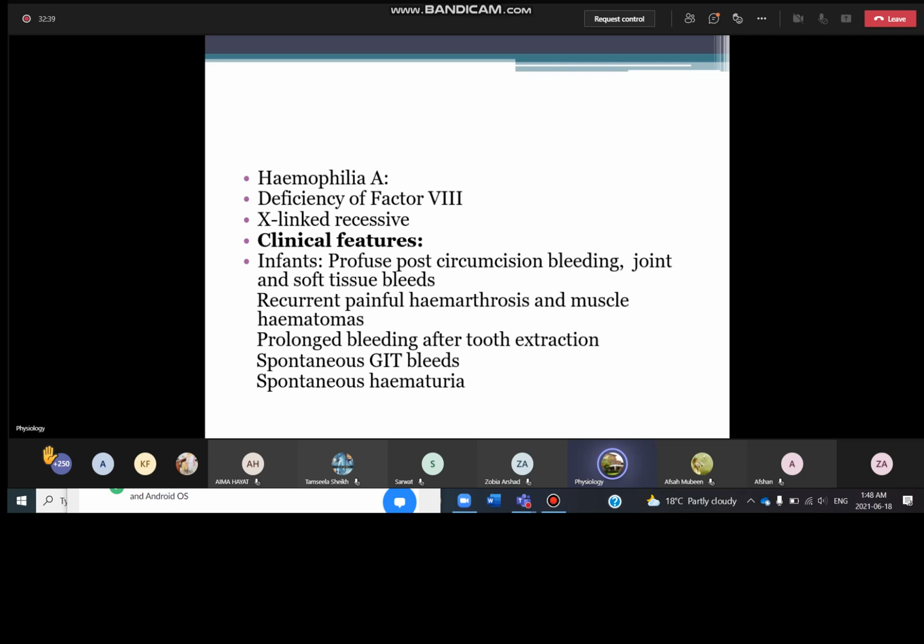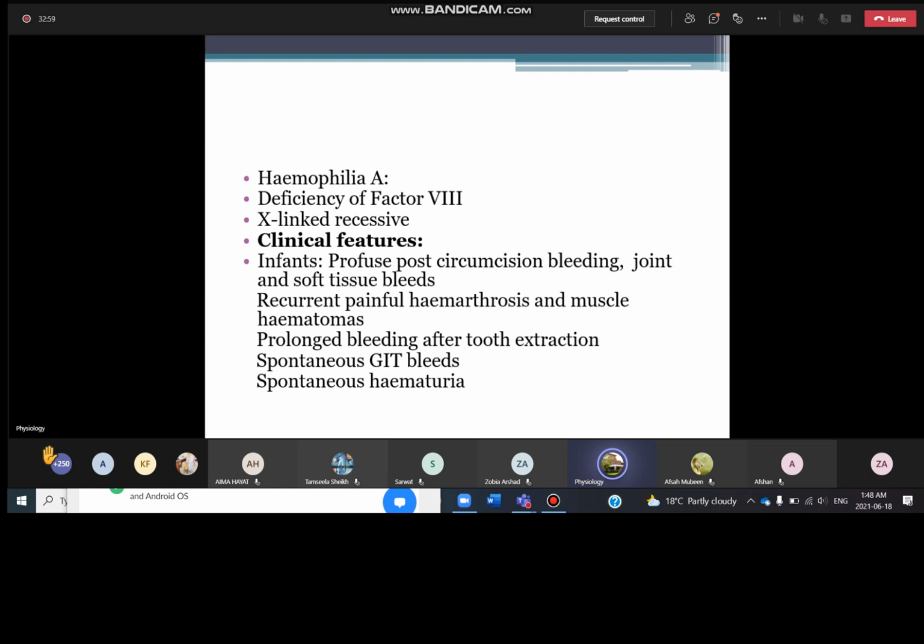Bleeding in the vomiting. And spontaneous hematuria. What is hematuria? Hematuria is the presence of blood in urine. You will later get familiarized with these terms. Spontaneous means that it is not because of any trauma.